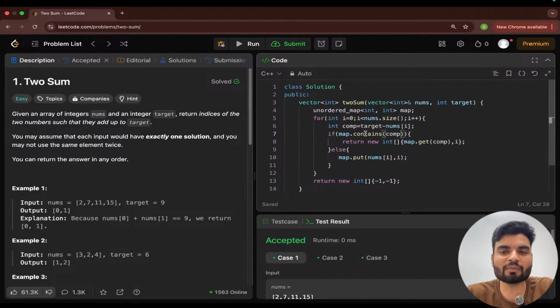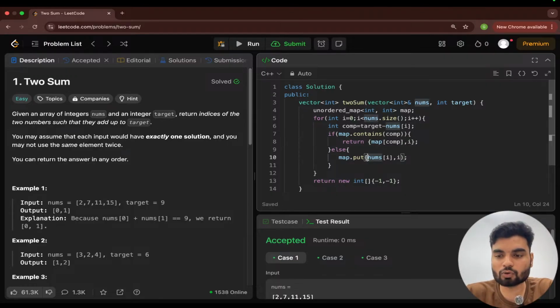But if we have a modern method, that's why we're using this contains method here. And that's how you return in C++, you just simply return the value. And you don't have to use this get method in C++. You use the square bracket. Okay, you access the value with the help of square bracket in C++.